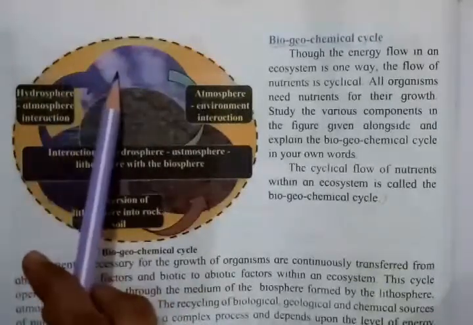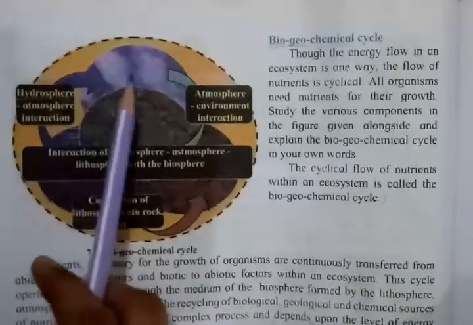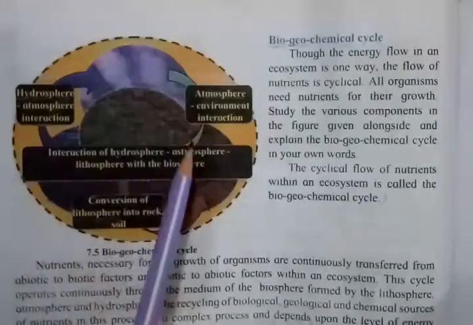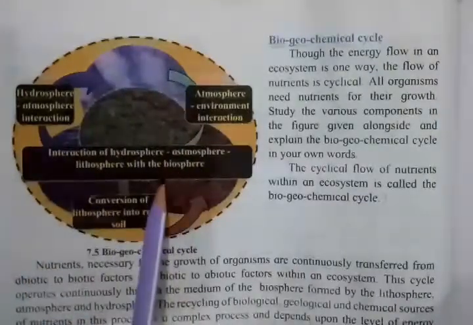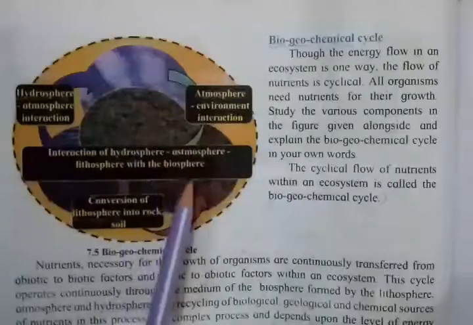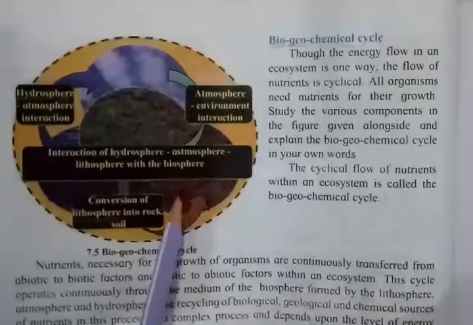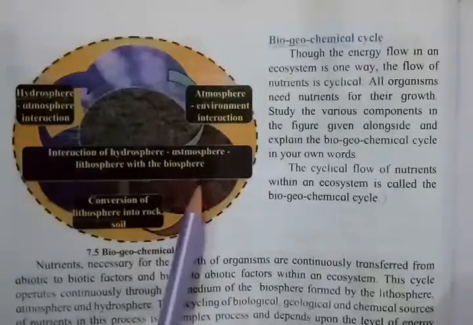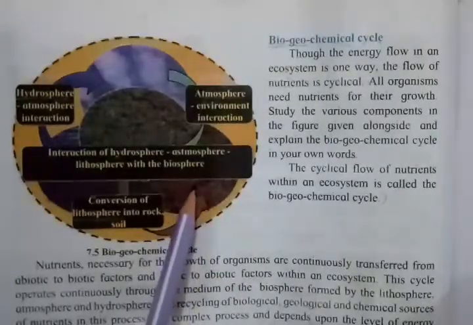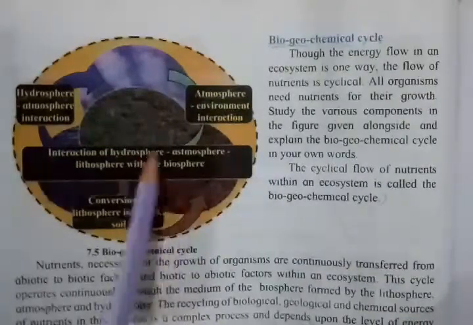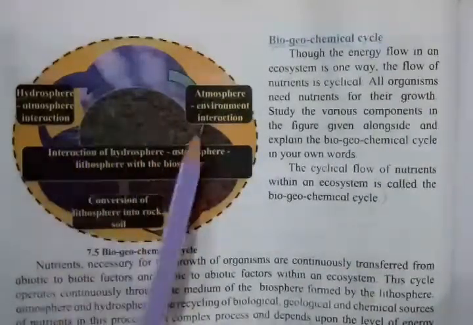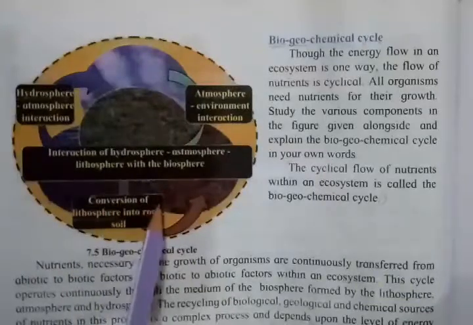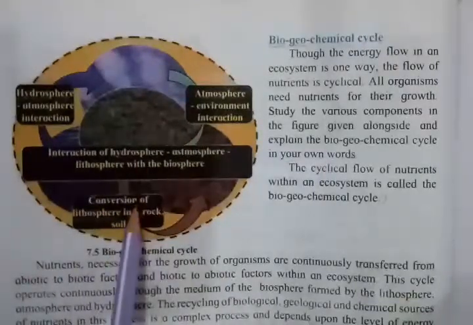Then that carbon dioxide from the air is again absorbed by the plants. As you all know, plants absorb carbon dioxide, and they use that carbon dioxide for making their own food. Then they prepare their own food. So in this way, this goes on passing from one to other. So it means that they are related.